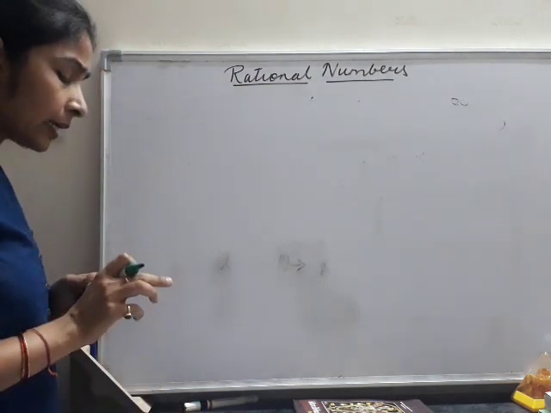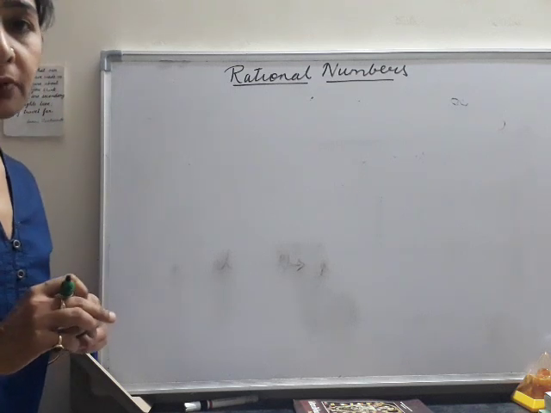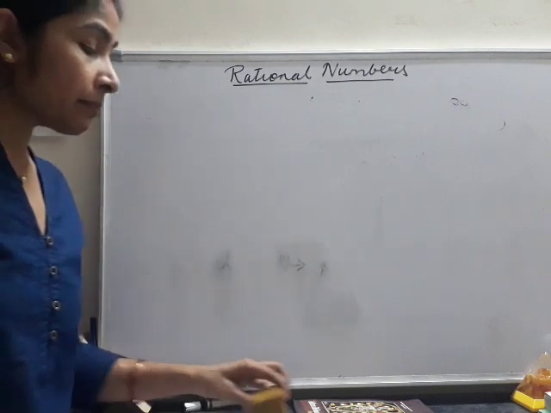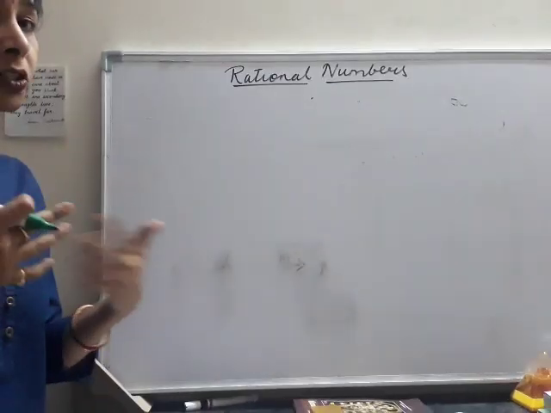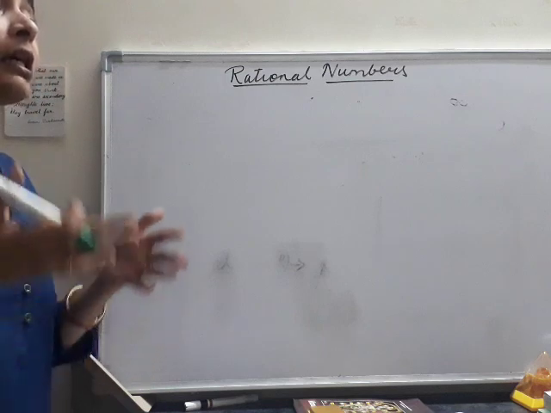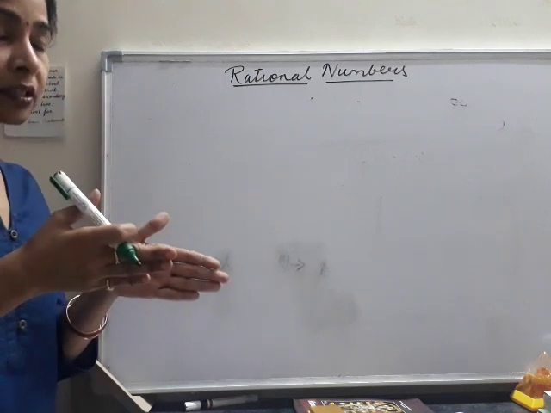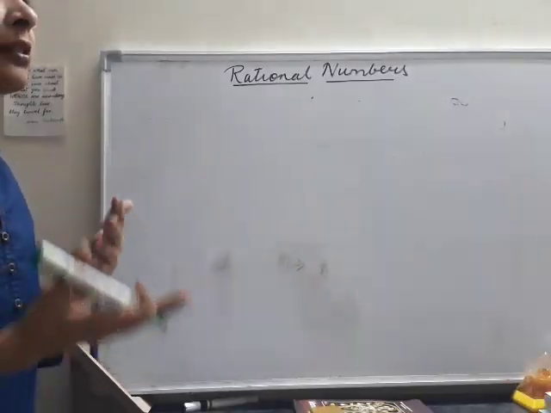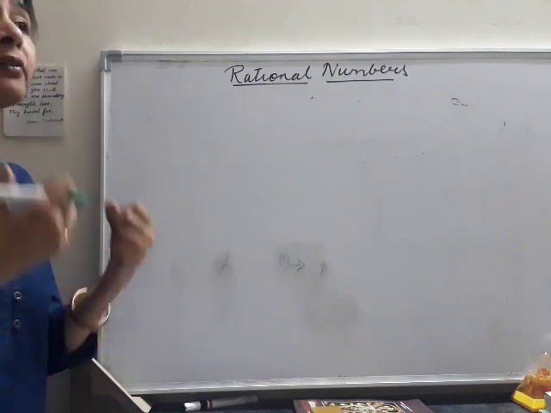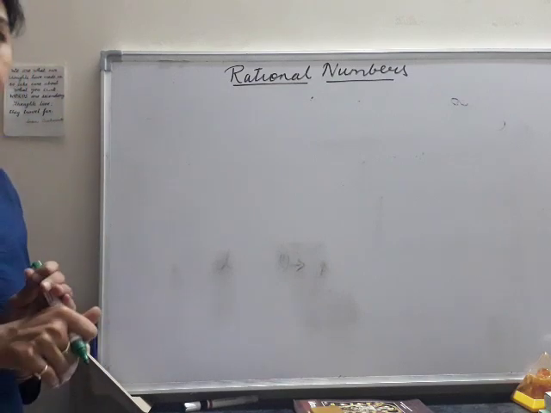Now, coming to the properties of these numbers. All these numbers have certain properties. When we perform any kind of mathematical operation on these numbers, if the same kind of number comes in the answer, then we say that these numbers are closed under that particular mathematical operation.